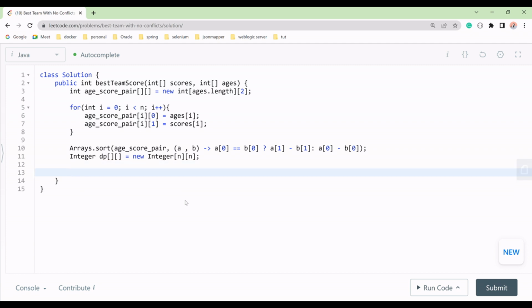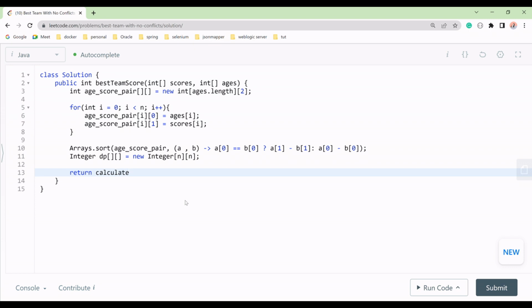To do that, we have to find the maximum score. So we need a recursive function that will check the max score. To calculate the max score, we will write calculate max score.